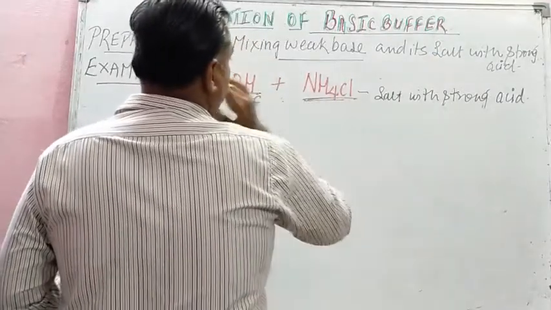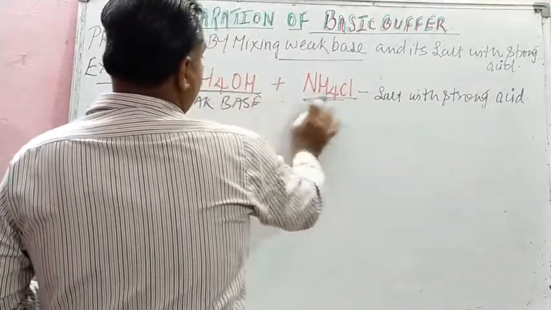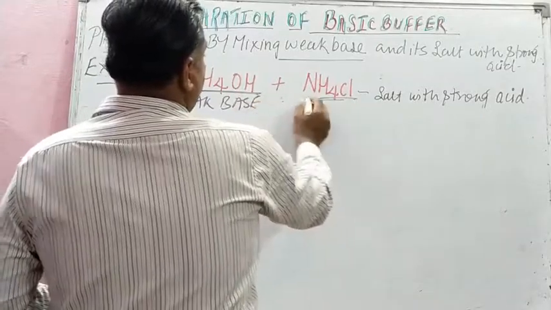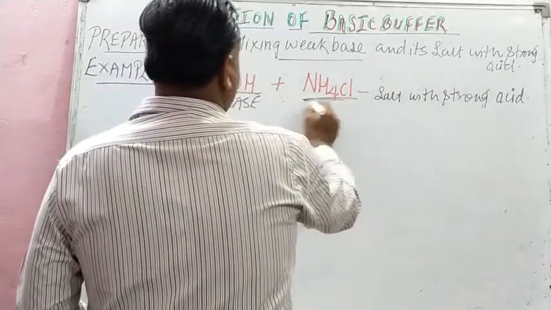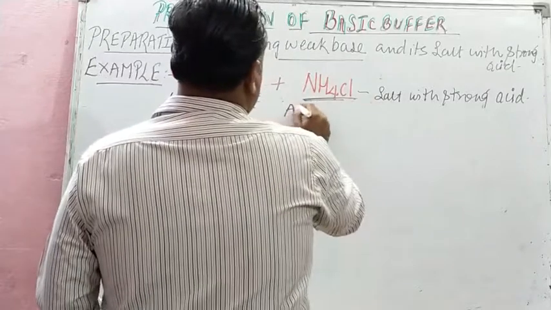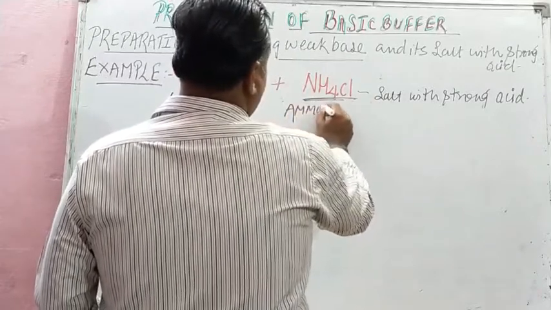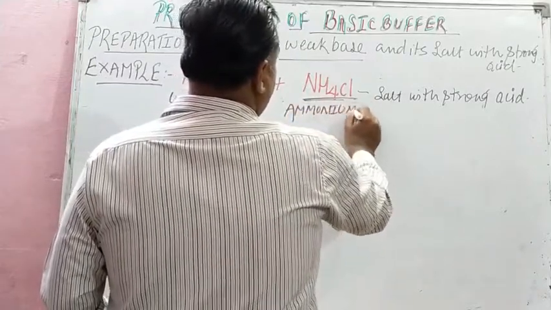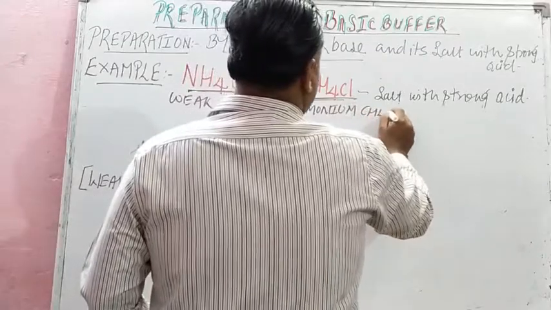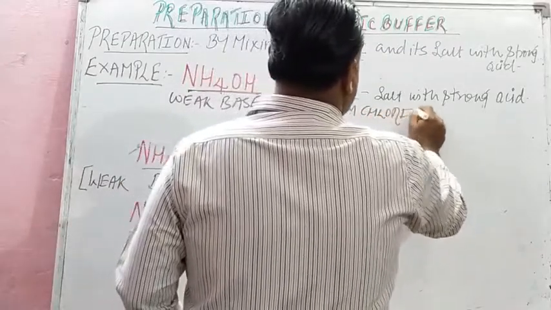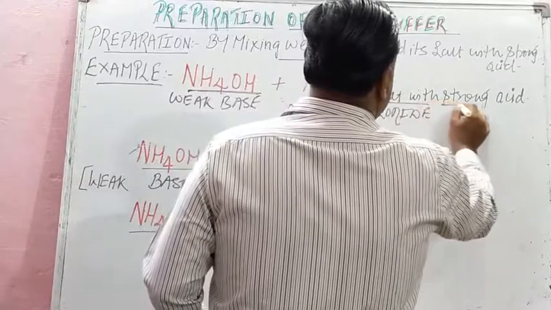Children, the example of this will be ammonium chloride, which is a salt with a strong acid.